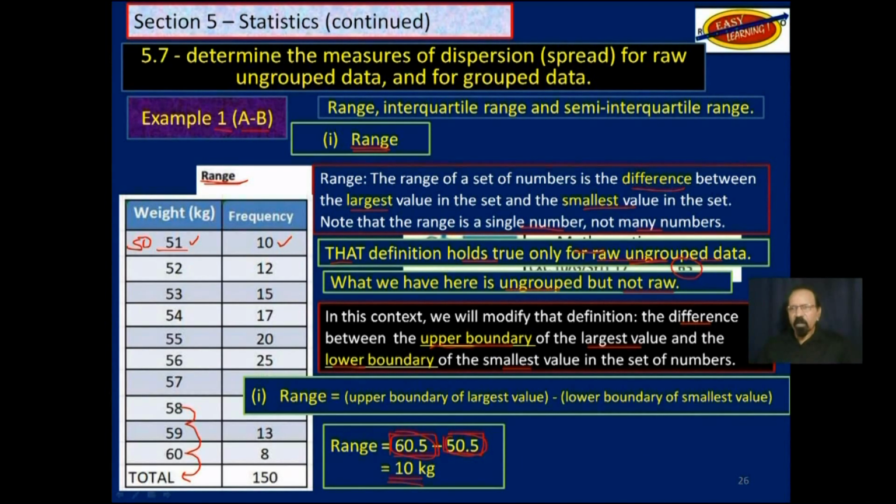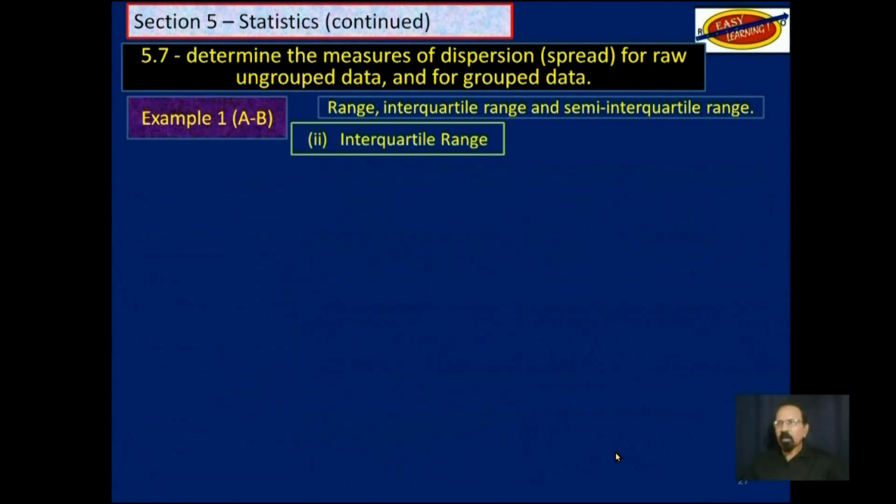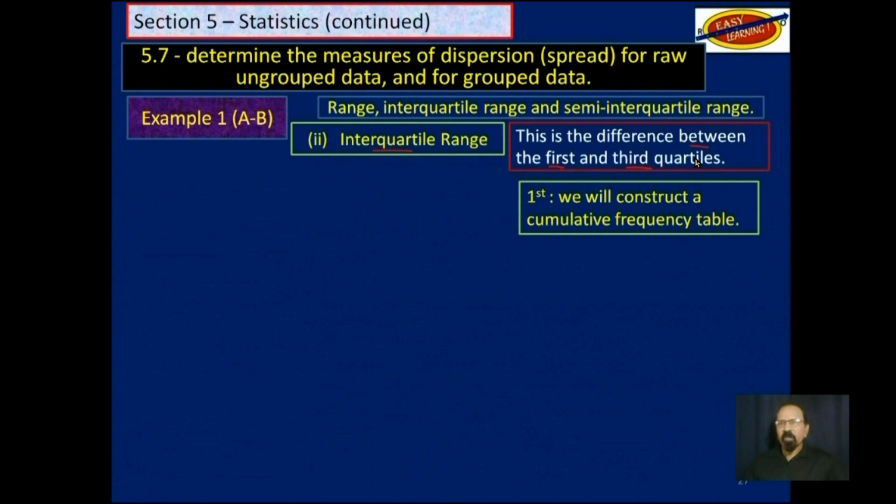That's the range. Note, it is not 60 minus 51. Because we see a 51 here and we see a 60 here, we may be tempted to say 60 minus 51. No, that would give us 9 kilograms. It is the boundary we are using. So the range is 10 kilograms. Now let's talk about the interquartile range. This is the difference between the first and the third quartiles.